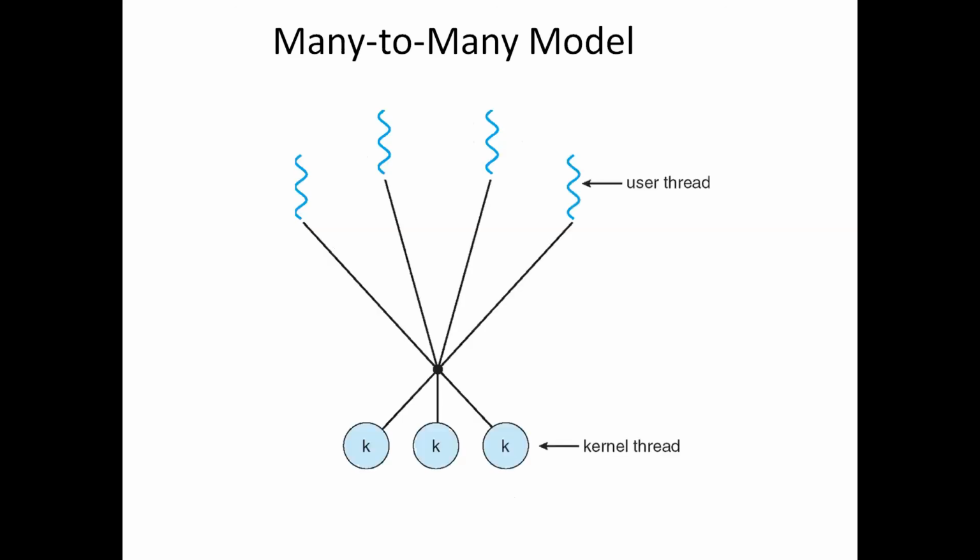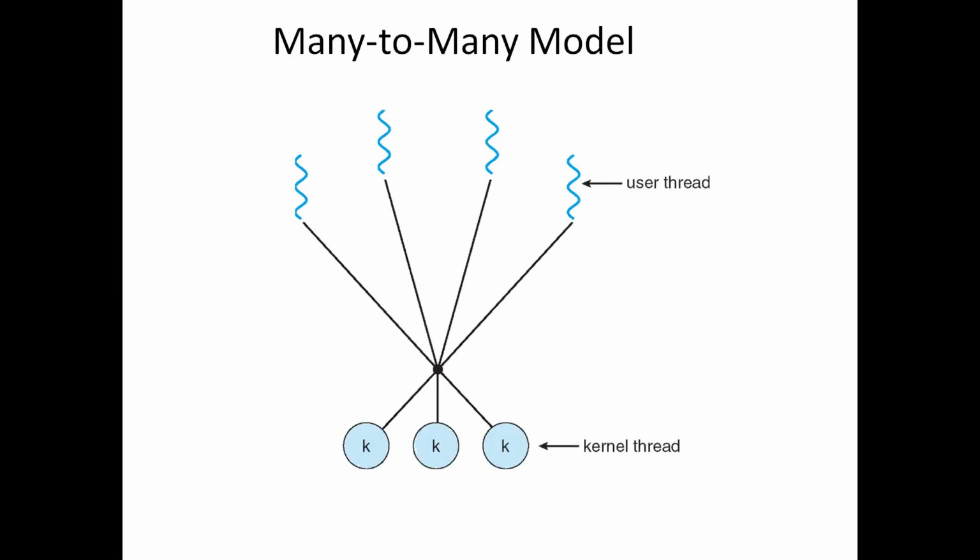Here it multiplexes many user level threads to a smaller or equal number of kernel threads. The number of kernel threads may be specific to a particular application or a particular machine, depending on the application. Usually the number of kernel threads will be less than the user threads, or it can be equal.